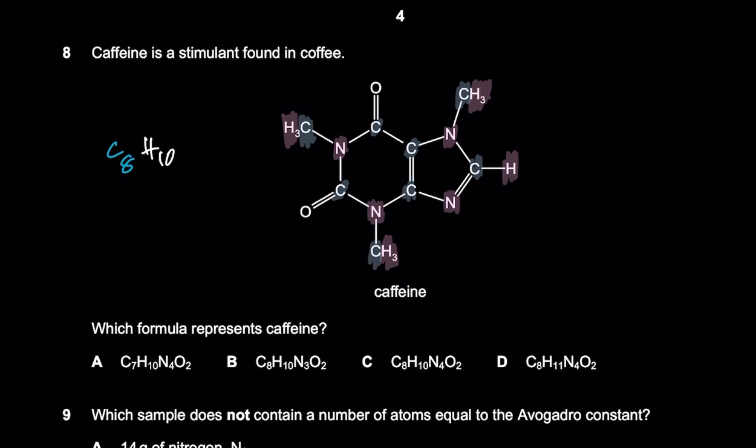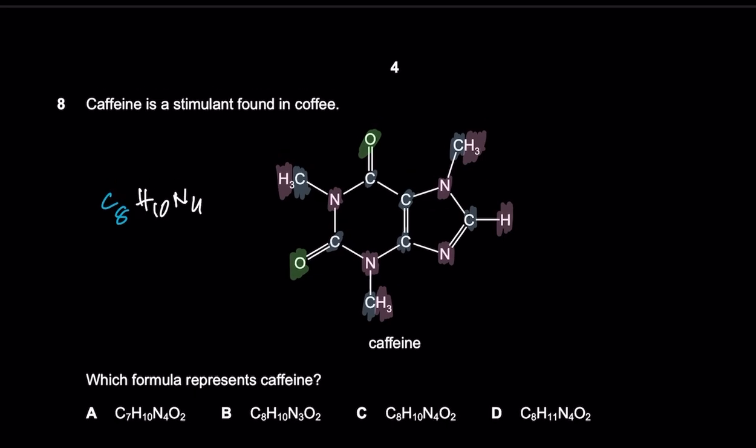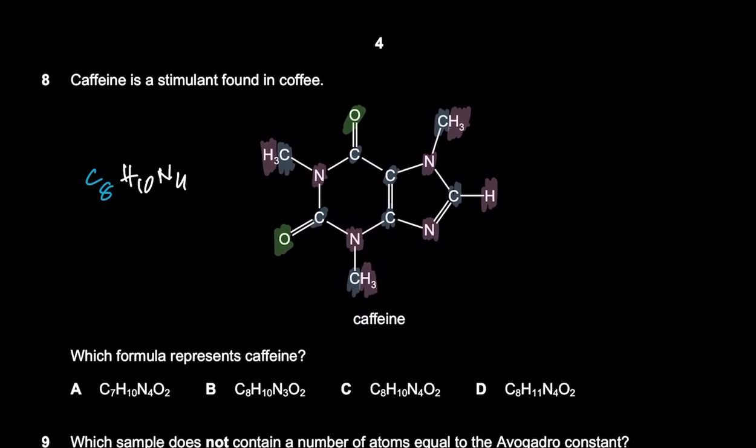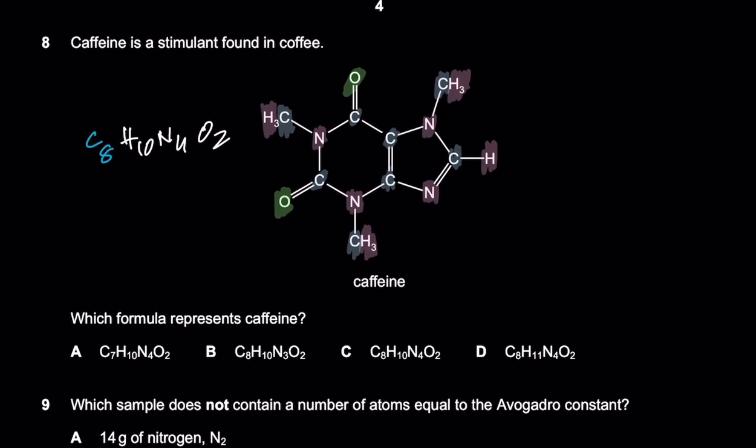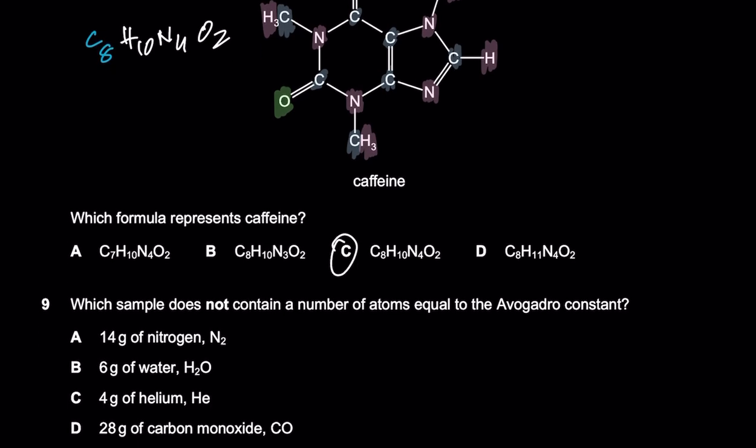Put ticks, it will make it an easier method. Keep putting ticks as you count. So N would be 4, and then how many oxygens? Obviously 1, 2, and then I can't see any other oxygens. So oxygens are 2. So C8, H10, N4, O2. C is the right option.